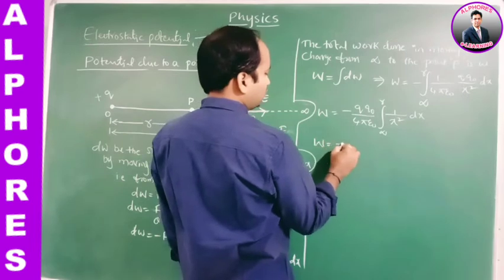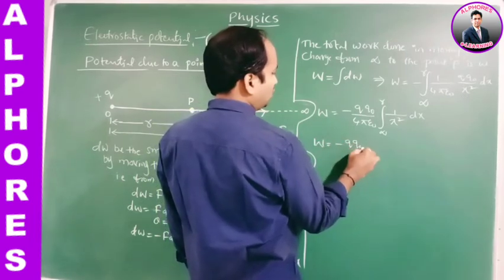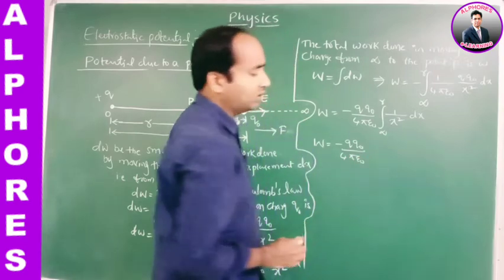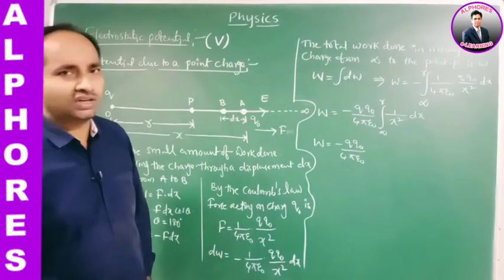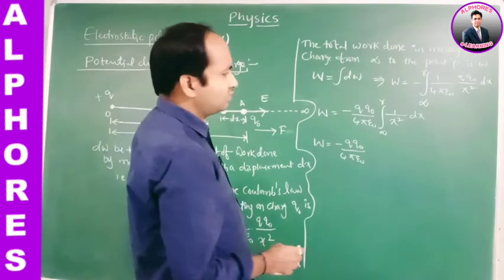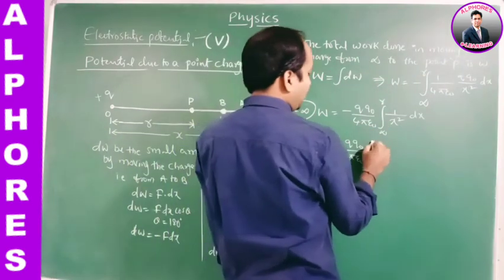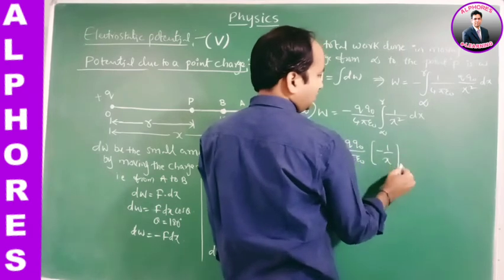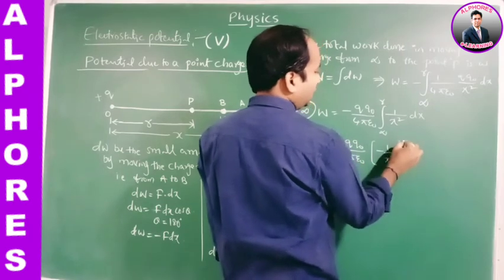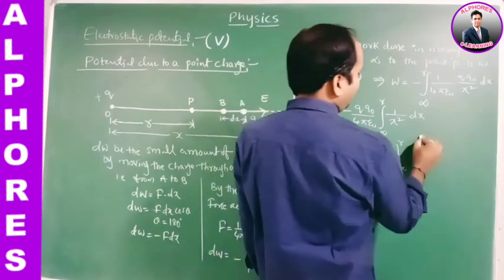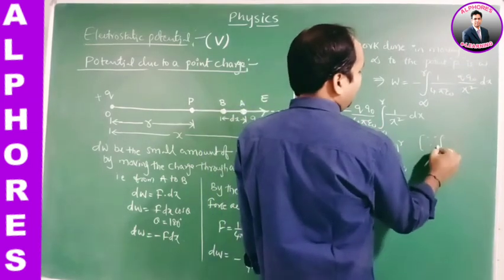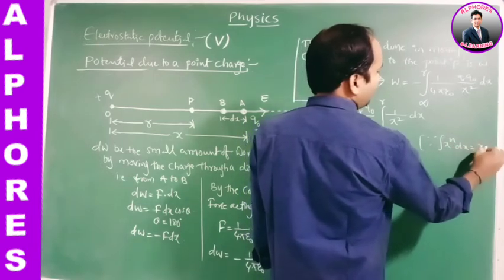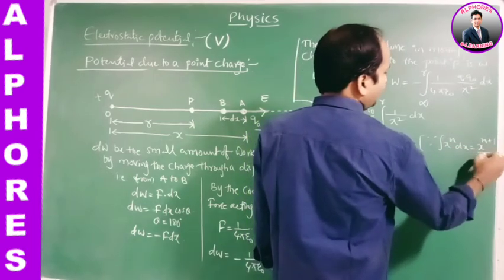W is equal to minus Q naught by 4 pi epsilon naught. Now what is the integration of 1 by X square dx? It can be written as minus 1 by X, with limits from infinity to the point R. Since we have an expression, integration of x to the power of n dx is equal to x to the power of n plus 1 by n plus 1.